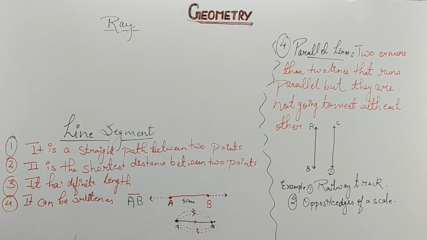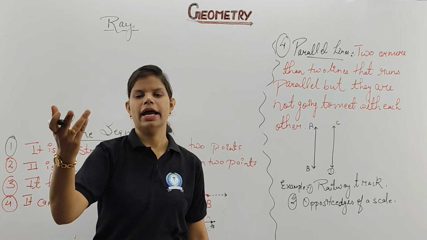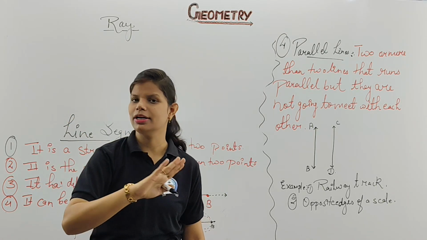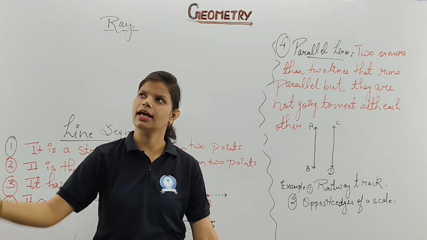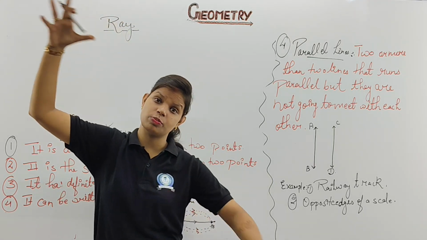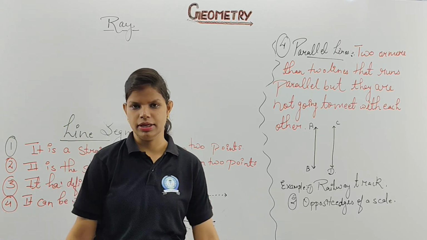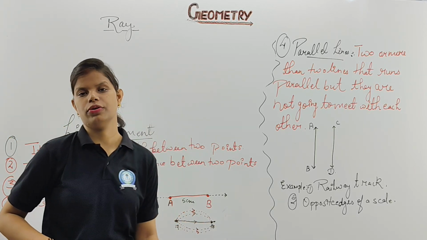Clear? Ray means sun rays. That means it has one fixed point, the beginning point, but it has no ending point. Like the sun is fixed at one point, it is giving light from one particular place, but it can spread and travel how much distance, that we don't know. It is infinite. That can be the best example of your ray.